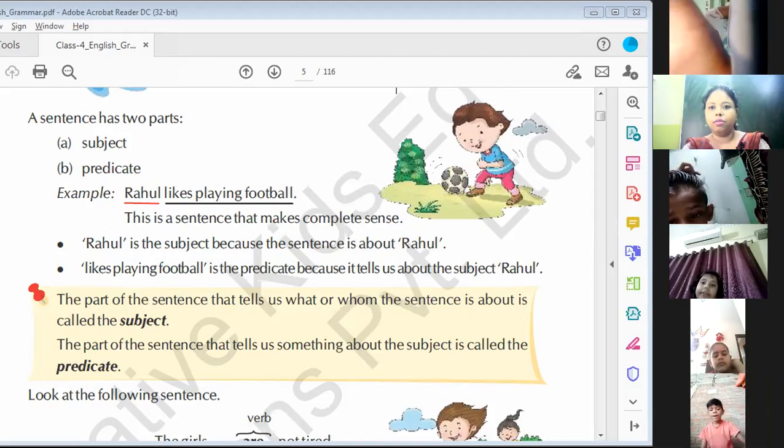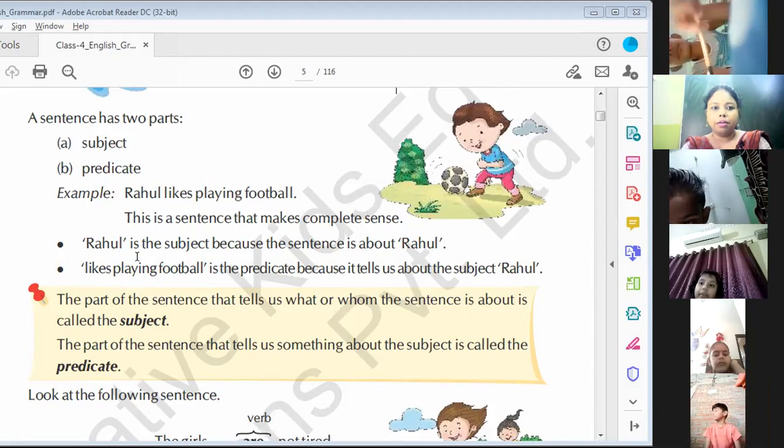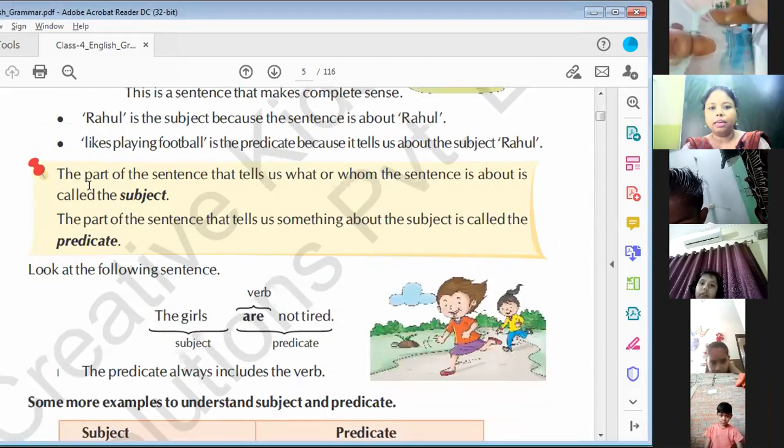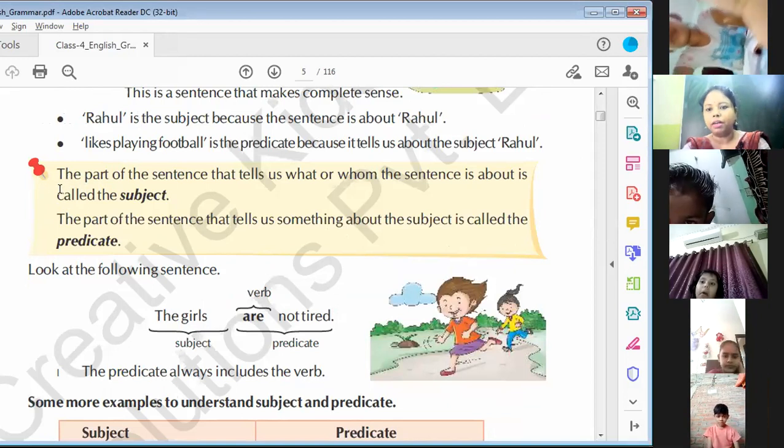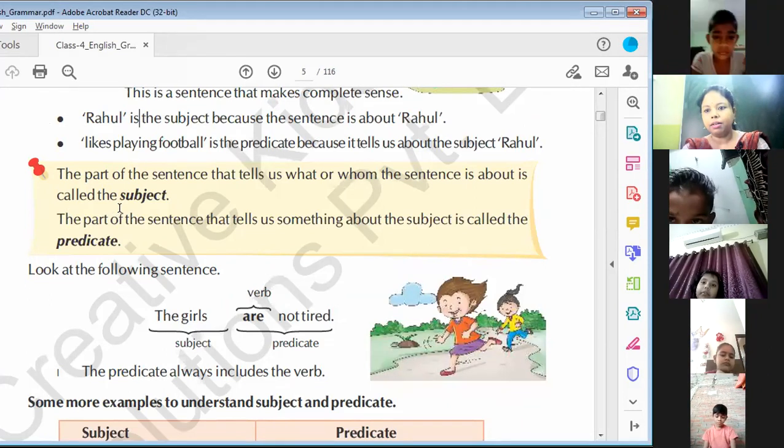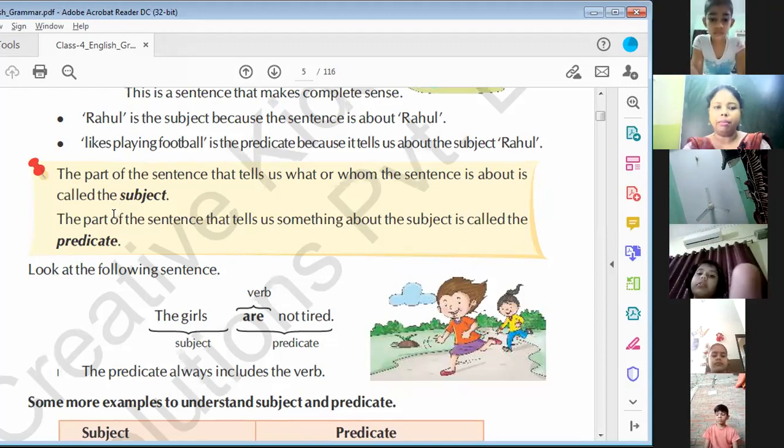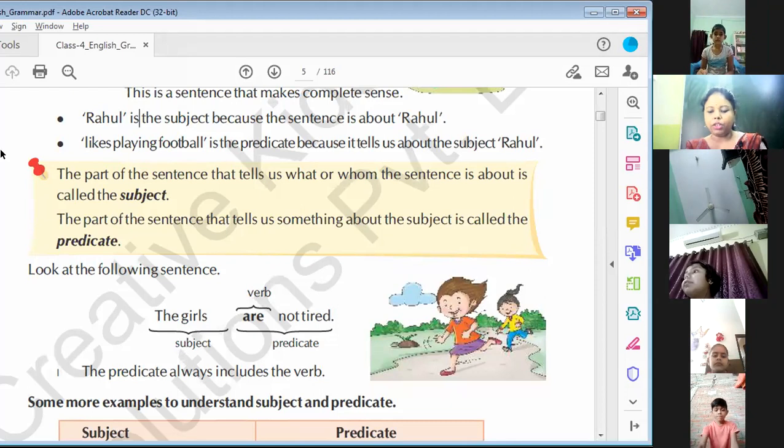Now, move to the next topic. Here, the definition is given. You all have to make a grammar notebook. Understand? It can be a little bit thin, and you have to write all the definitions, like the definition of alphabetical order in the first chapter. In the second chapter, you have to write the definition of sentence.